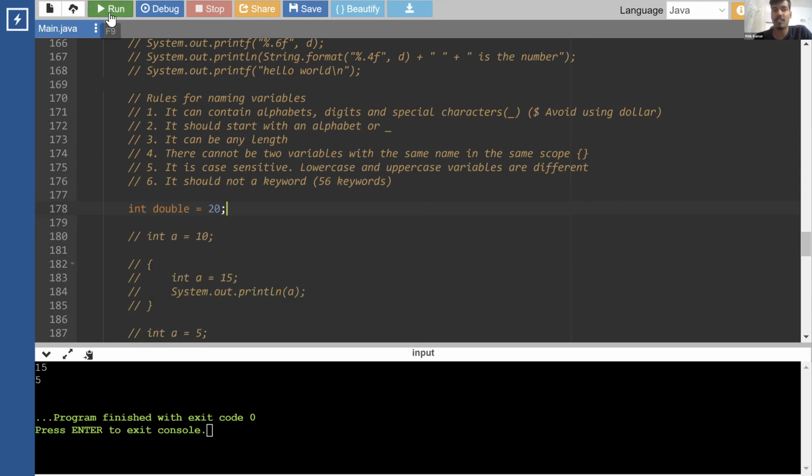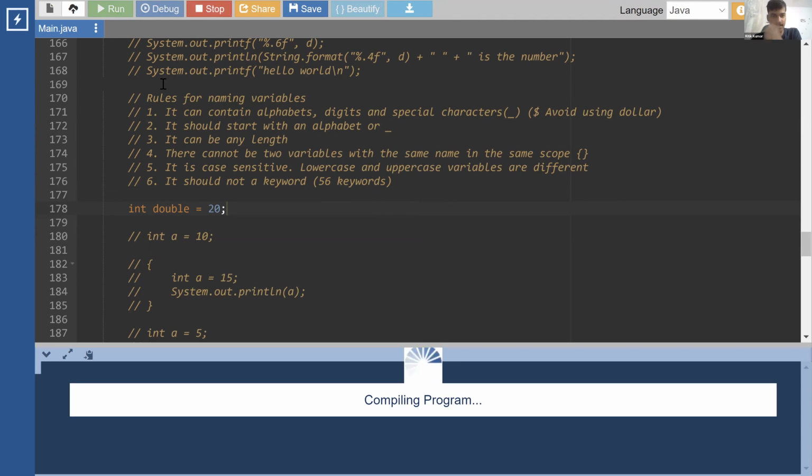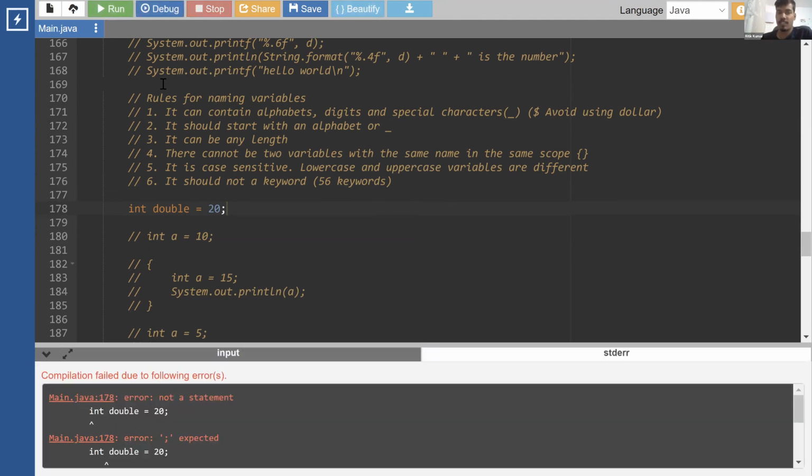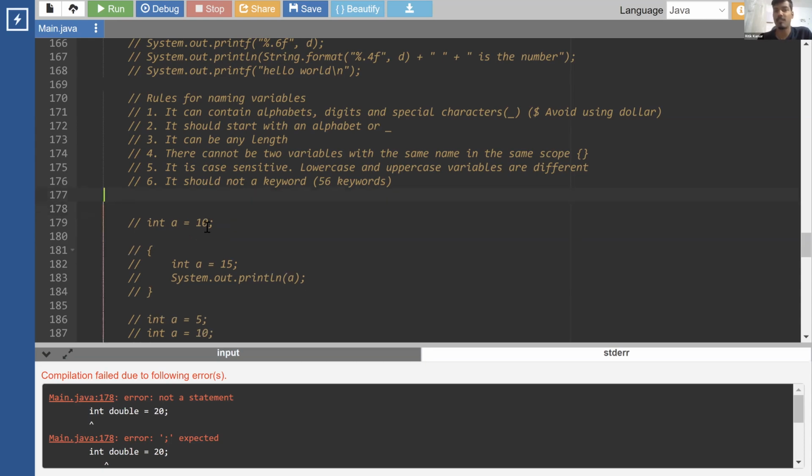That you cannot do. If I try to run this, it will show that this is not possible, right? Because double has a different meaning for Java. Wherever we write double, it means something else. So we cannot keep double as a variable name, or float as a variable name. There are 56 such keywords.